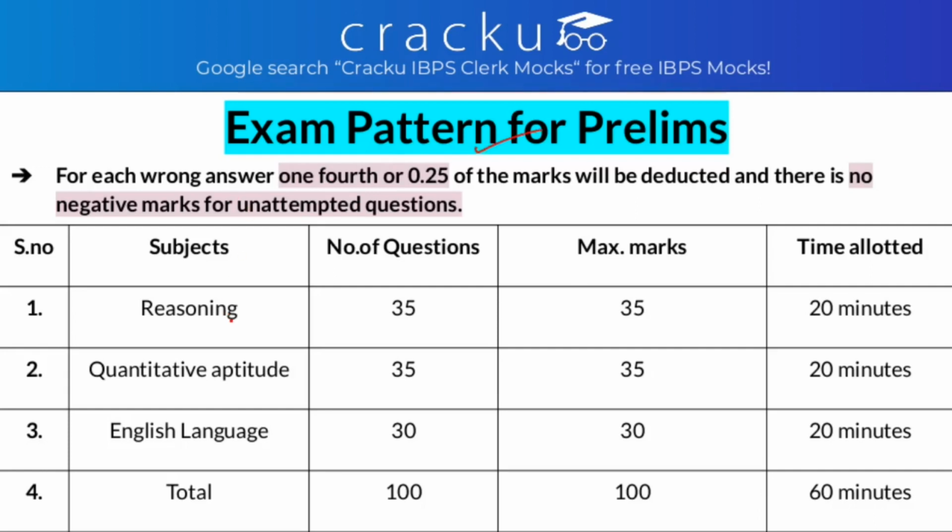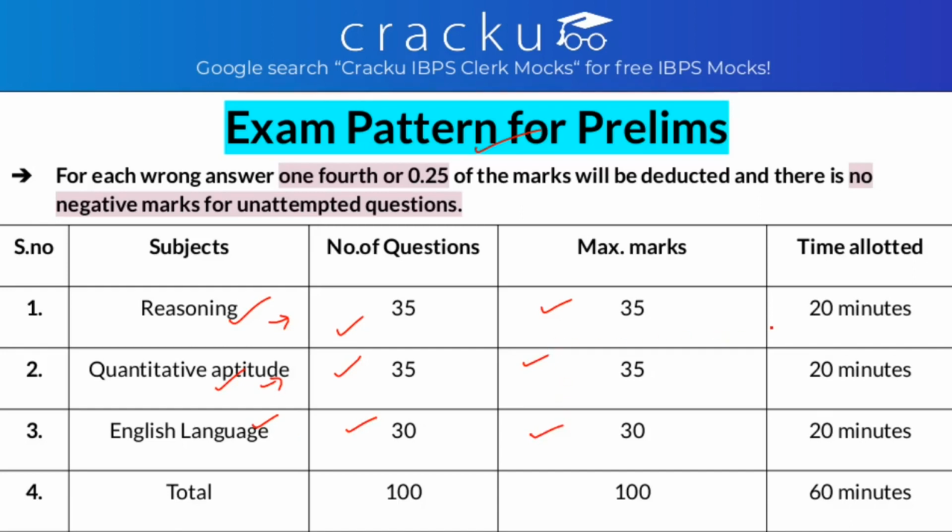As you all know, there are 3 subjects: reasoning, quants and English language. Reasoning and quants have 35 questions each. Each question carries 1 mark, that is, the maximum marks for them is 35 marks each. English language has 30 questions and the maximum marks for English is 30.